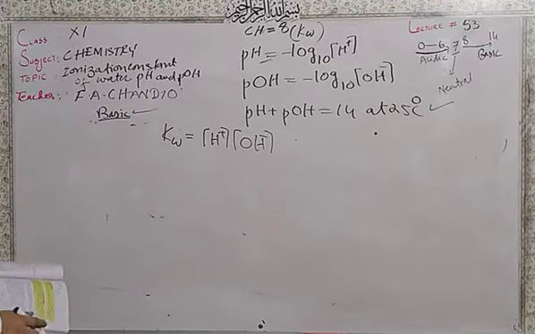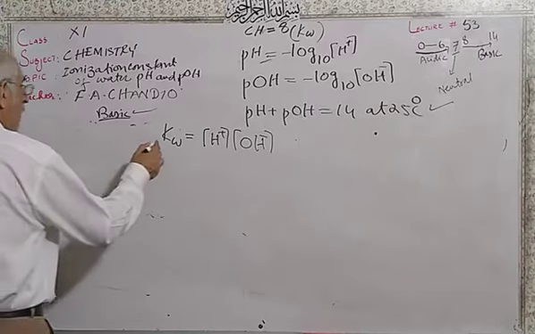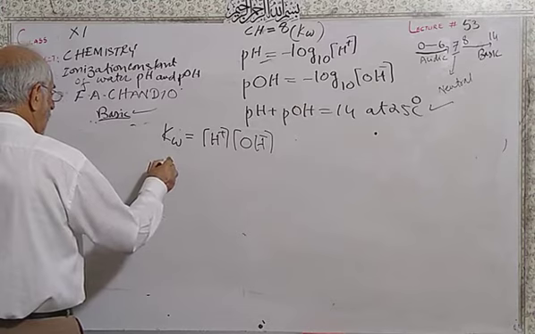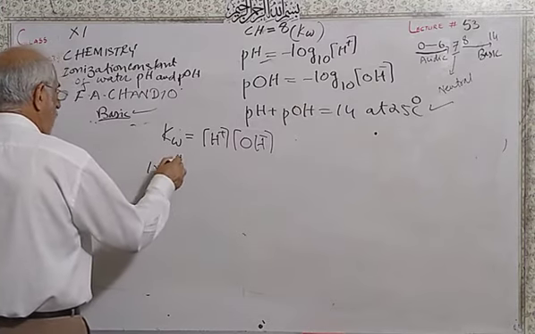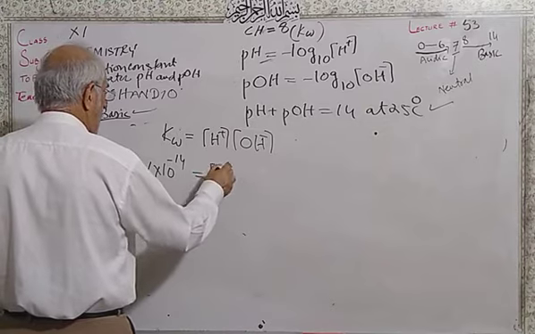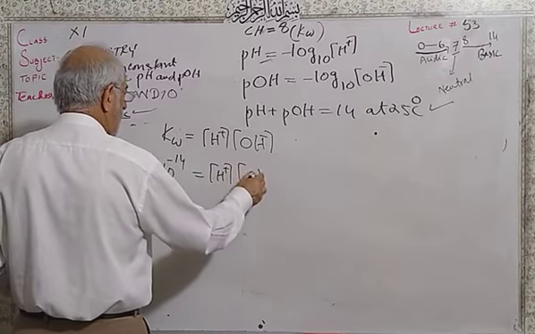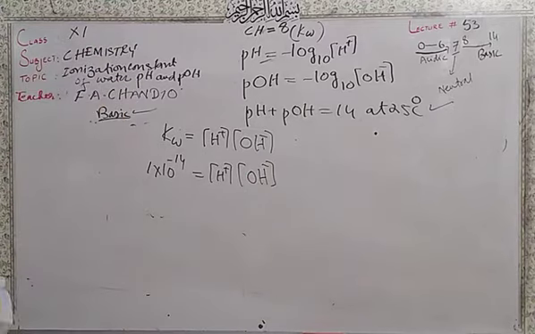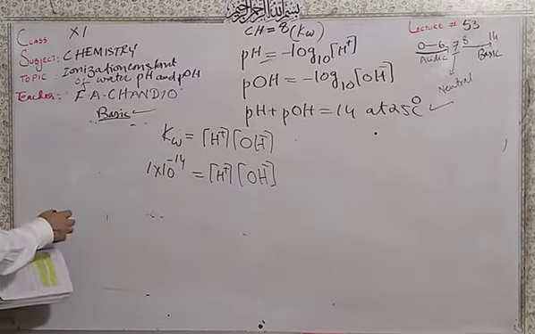Then what you have to do: you know that Kw is equal to 1 into 10 raised to the power minus 14, which is equal to the concentration of hydrogen ion times the concentration of hydroxide ion. So the first step is to take a logarithm.